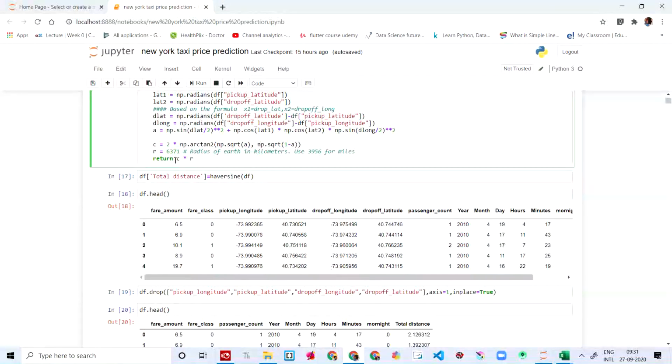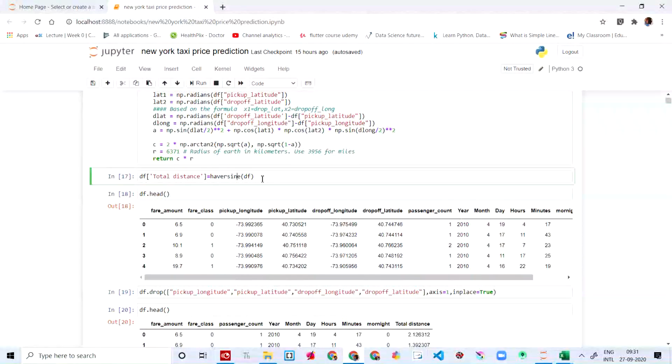And then we're going to say r is equal to 6371, and then we're going to say return c into r. This variable into this variable, this one into this one. And then we're going to say df.total_distance, the total distance, is equal to the